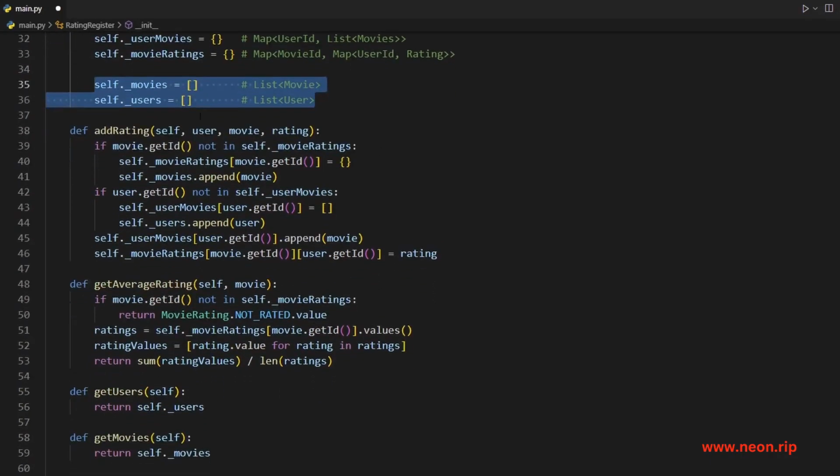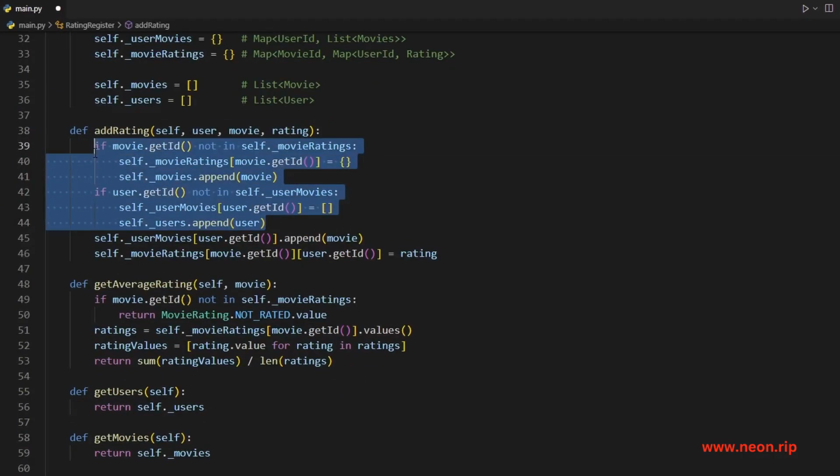When we add a rating, we have to handle a couple edge cases. We have to check if this movie has not already been added before to our movie ratings hash map. Then we'll have to create a new hash map using the movie ID as the key, just so that there is an actual hash map there so that we don't access null.